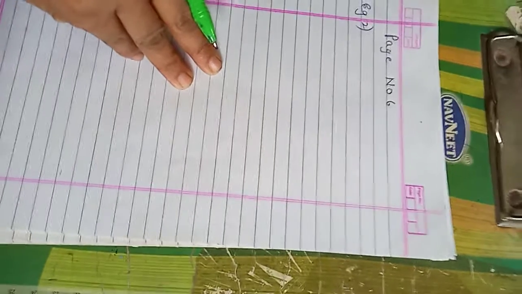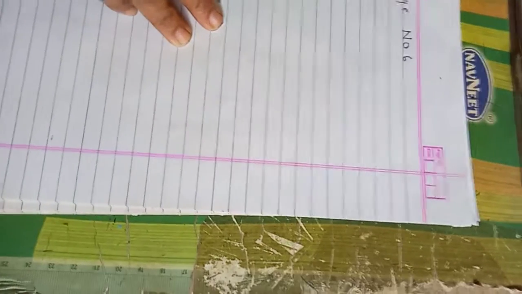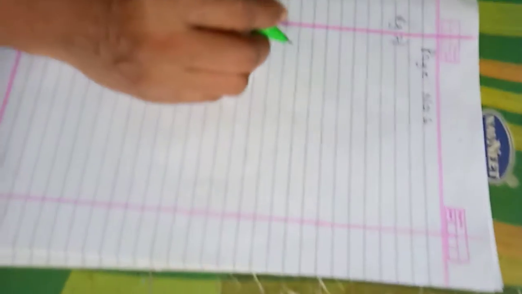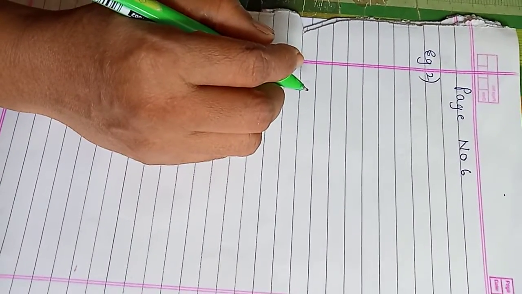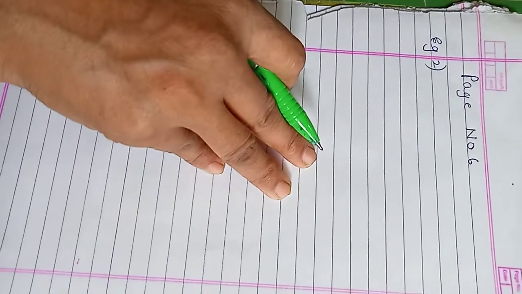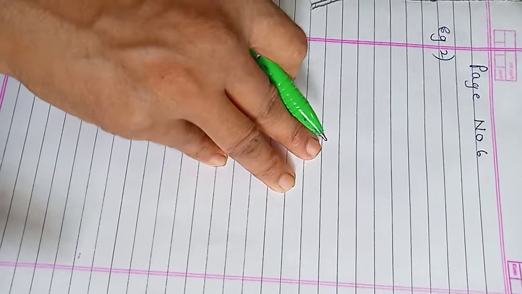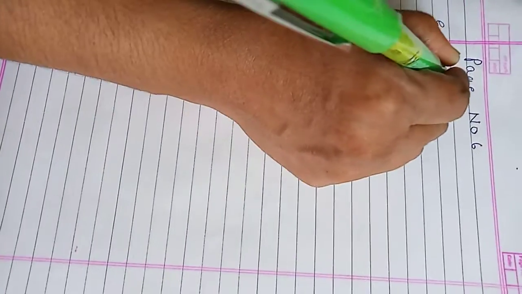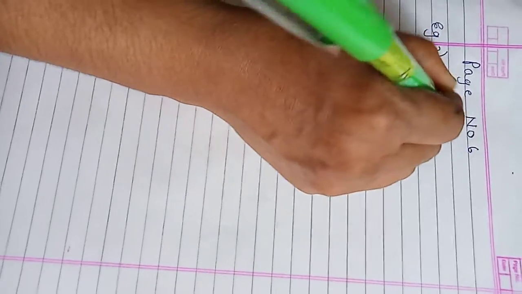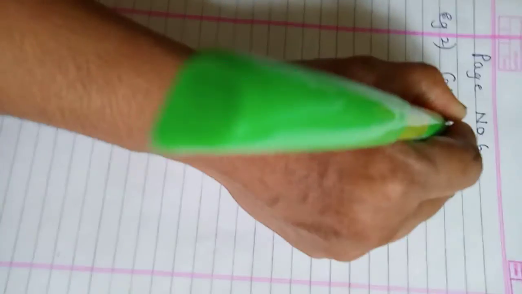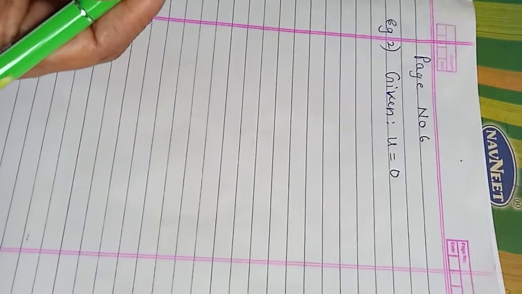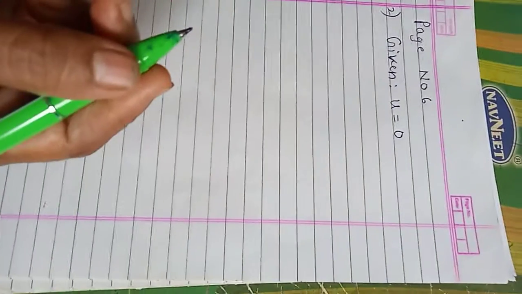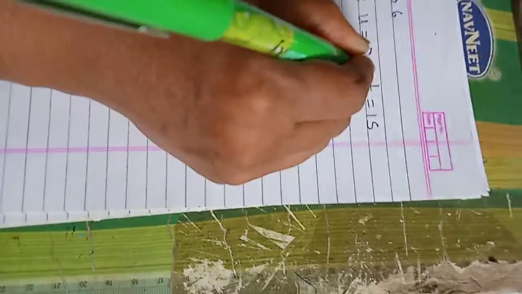In the above example, assuming that the bench on which Mahendra is sitting is frictionless, meaning you need not consider the frictional force here, because frictional force also has a formula. They have already mentioned that you have to take frictional force as 0. Starting with 0 velocity means the initial velocity is 0, students. Starting with 0 velocity, what will be Mahendra's velocity of motion towards Virat after 1 second?